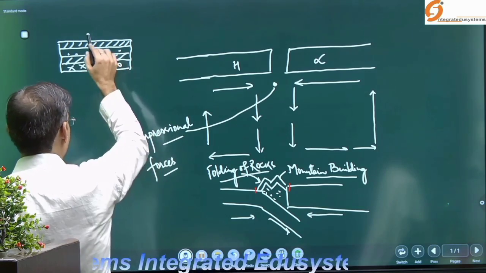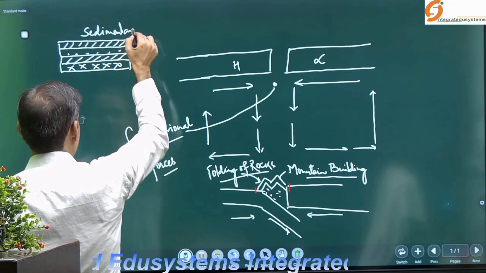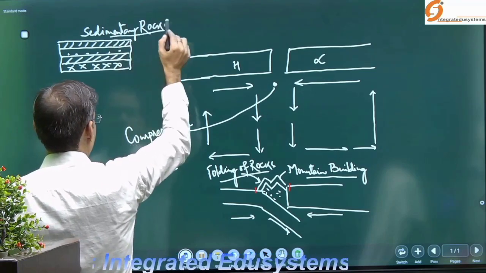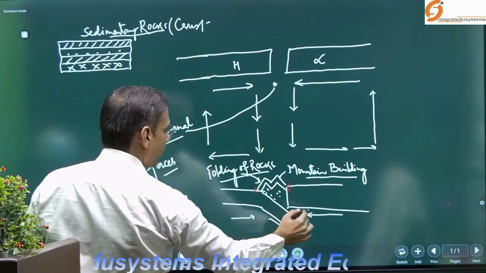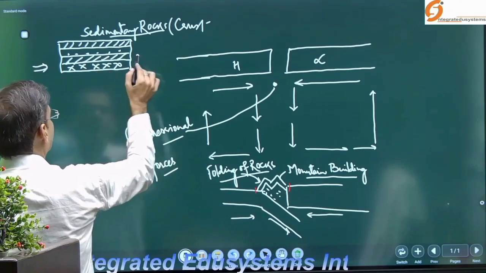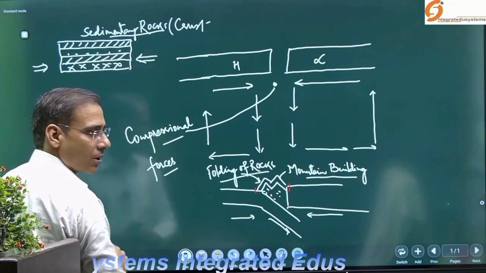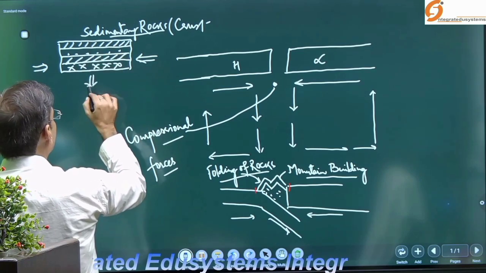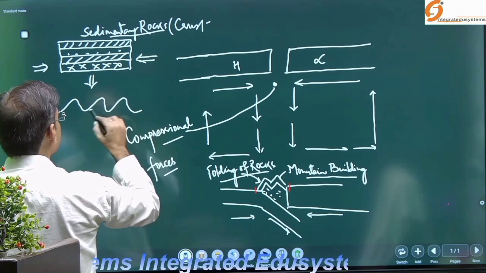Say for example it is sedimentary rocks over the crest, and when the compression forces act over these sedimentary rocks, as I have said, the folding of the rocks takes place.